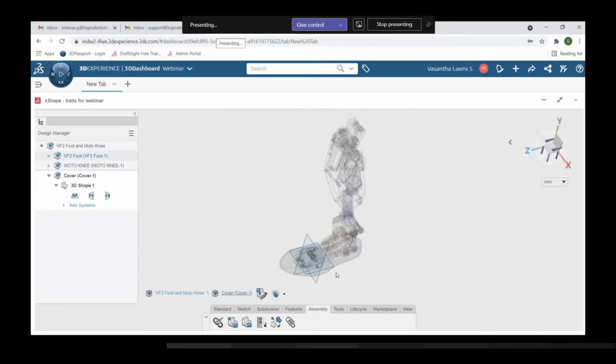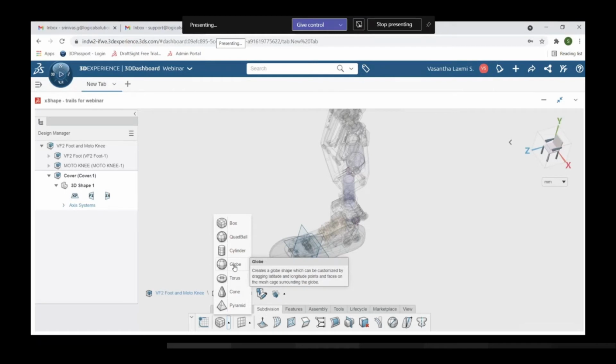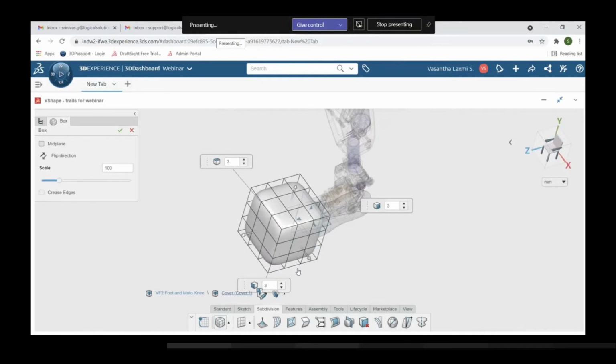And you can see the environment. Now go to the subdivisions tab. These are the tools involved in the subdivision tab, and these are the subdivision shapes and standard shapes. Here I'm selecting the box which is suitable for my component and placing it at the cursor origin. You can see the preview, and here you can see the shapes and sizes.